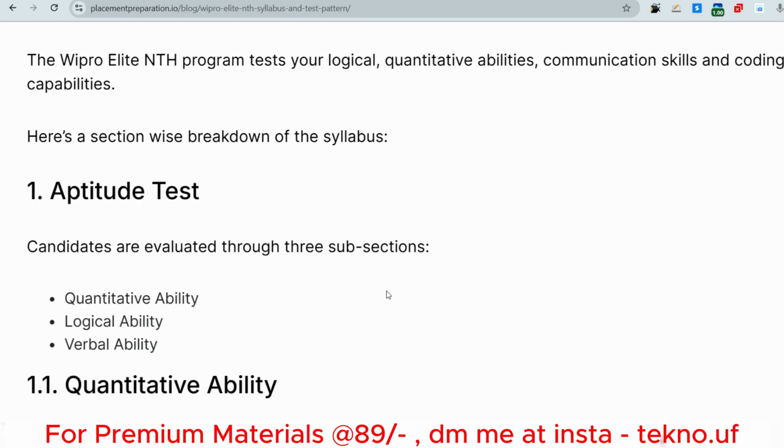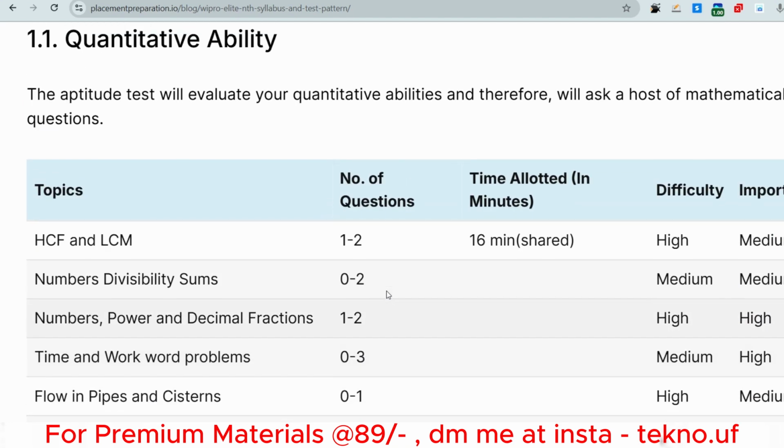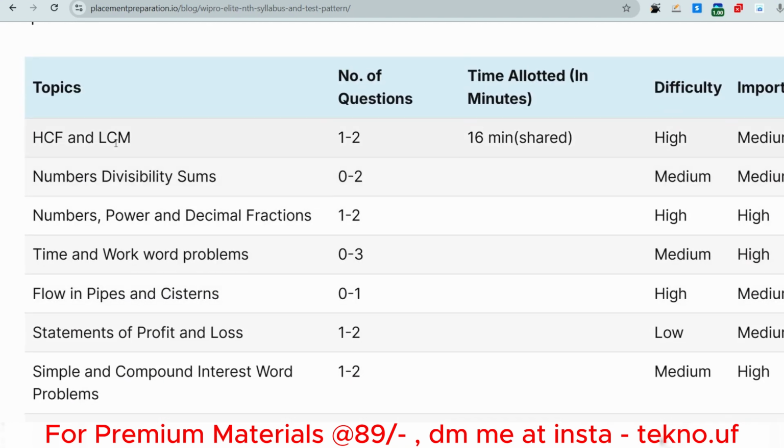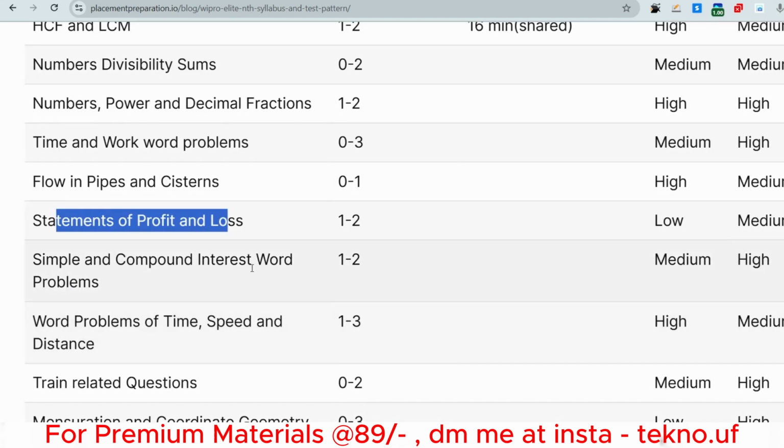Okay, then let me discuss all the quantitative ability sections. HCF, LCM, obviously this will be first, and probability, one or two questions. Okay, numbers, divisibility, sums, numbers, power, decimal fractions, time and work, word problems, flow in pipes and cisterns, then statements of profit and loss, simple and compound interest.